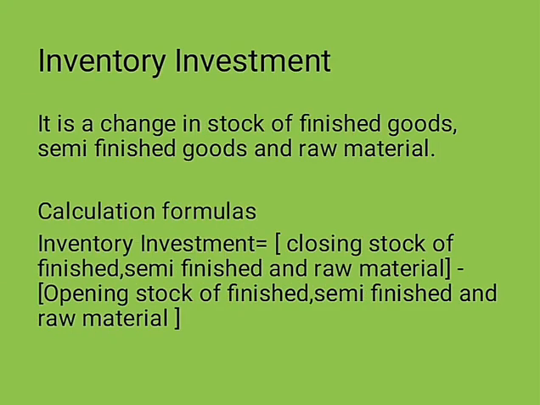Inventory investment is the change in stock of finished good, semi-finished good and raw material. The calculation formula for the inventory investment is: closing stock of finished good, semi-finished good and raw material minus opening stock of finished good, semi-finished good and raw material.